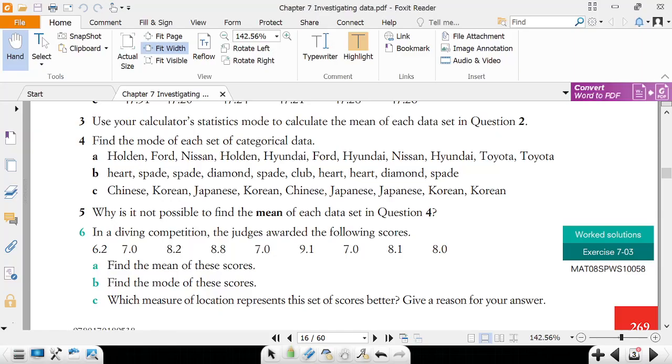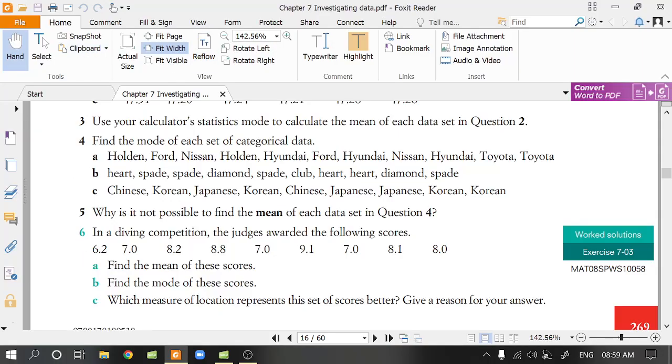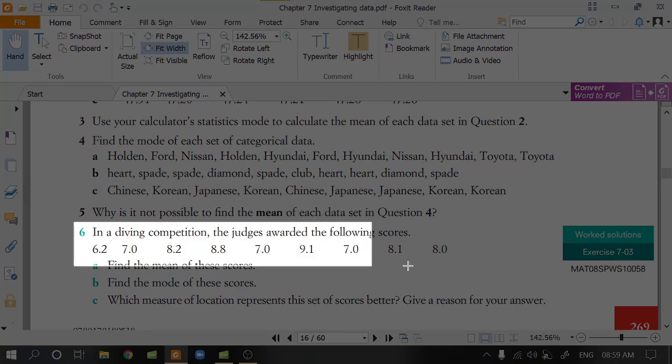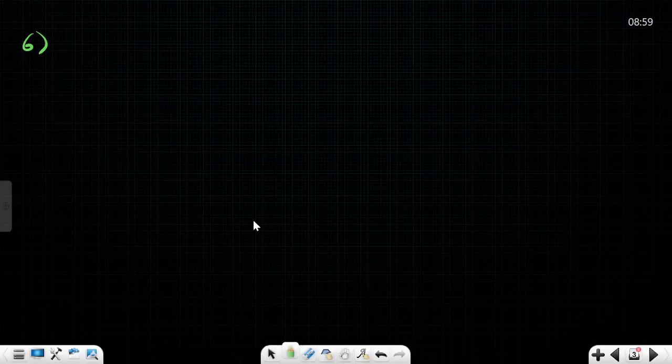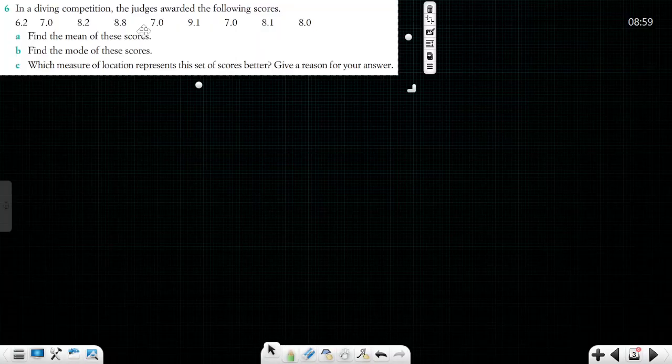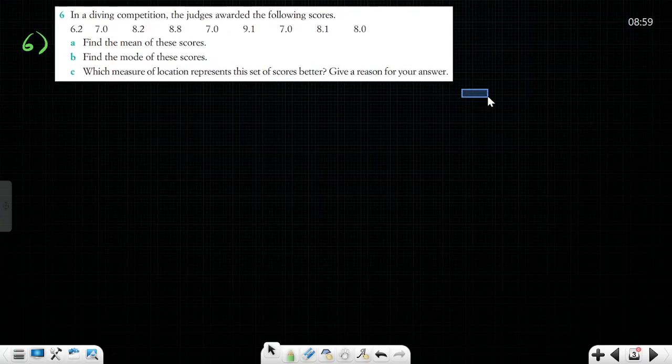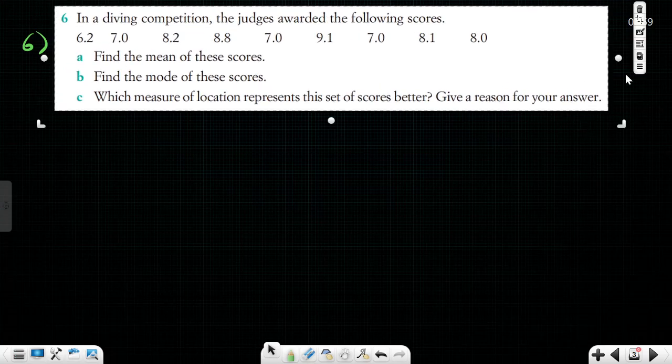See, the sixth question, I'll just paste the question again. If you see this, Akshita, in this question we found the mean and we found the mode. Those two are very easy. Now he is asking which measure of location represents this set of scores better.